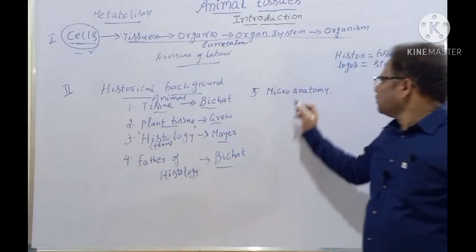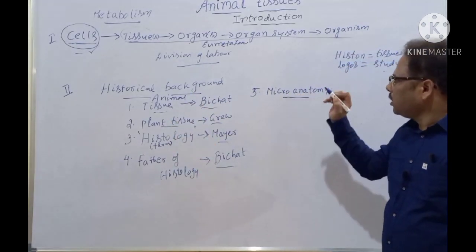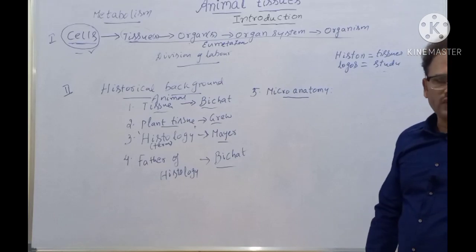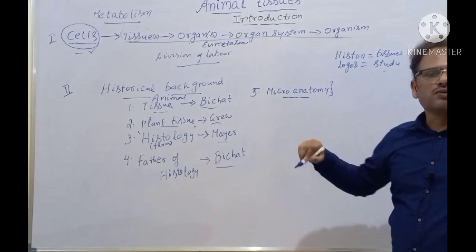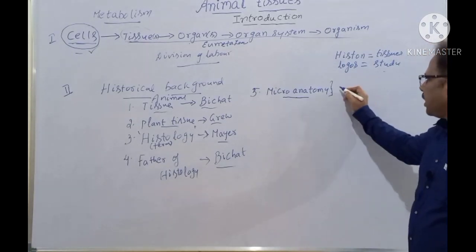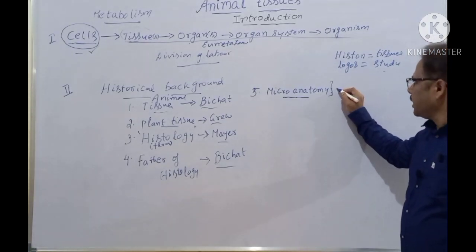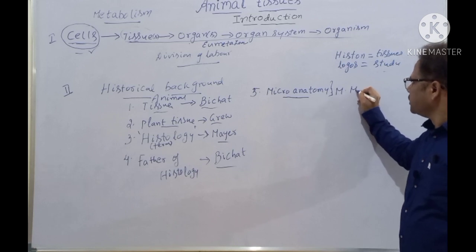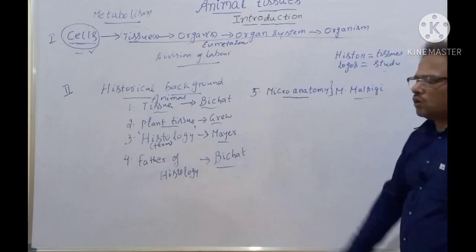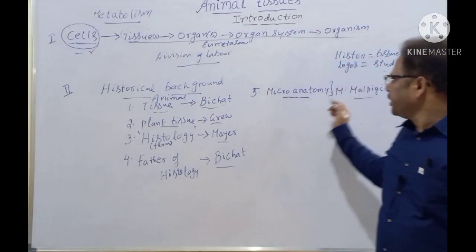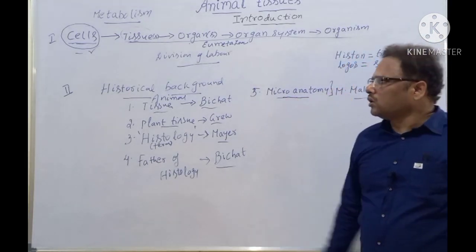This microanatomy knowledge was most contributed by a scientist called Marcello Malpighi.